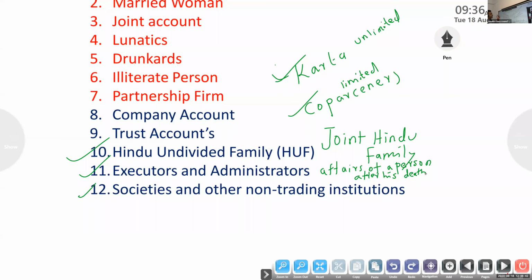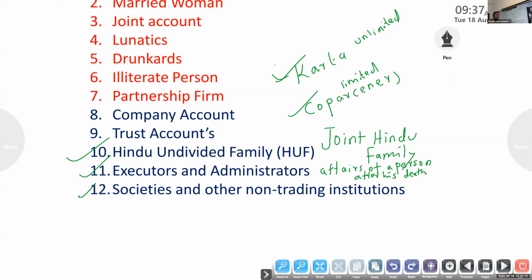So you can see that Raja Manikim film. So that is the executor and the administrator. The administrator is appointed by the court, and his powers are controlled by the provisions of the law. According to the law only, his powers are mentioned. So the bank has to take some measures while dealing with executors and administrators. What do they have to take?